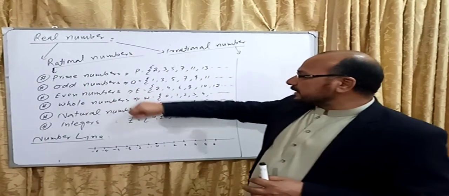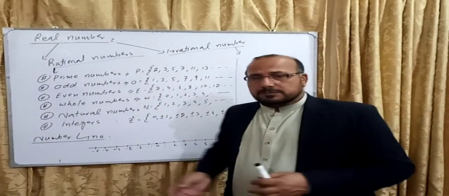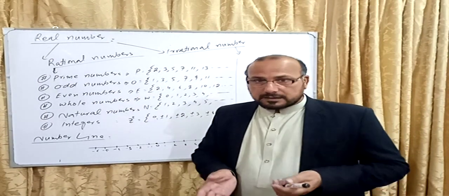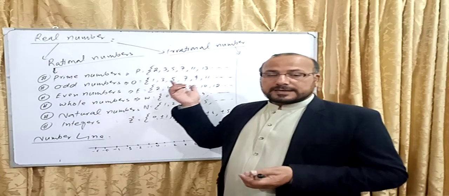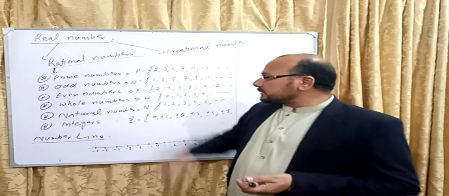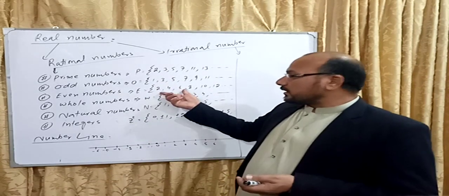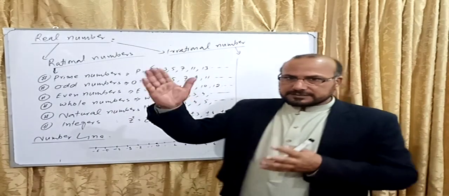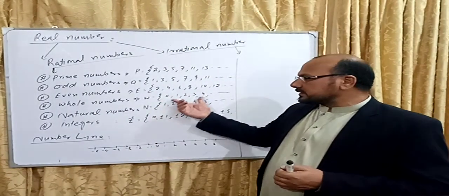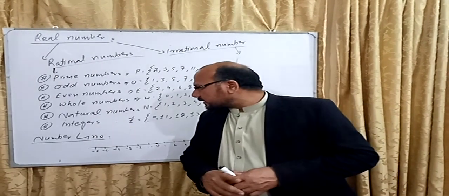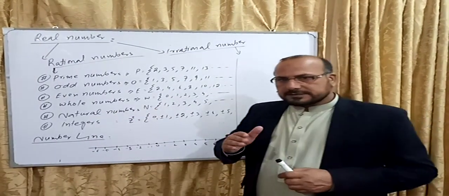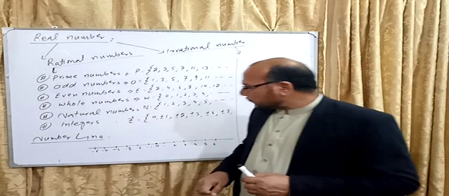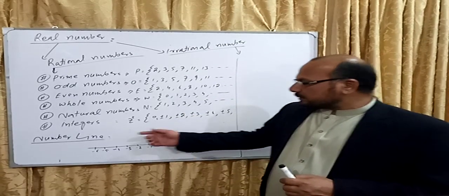Beside that we have odd numbers. Odd numbers are those numbers which are not divisible by 2, in Dari it's called toq adad. Even numbers are those which are divisible by 2, yani juft adad. The whole numbers, the positive numbers, start from 0. These are called the whole numbers, mukammal adad. Natural numbers, qudrati adad, are those numbers which start from 1, 2, 3, all positive numbers you can say. These are called the natural numbers.